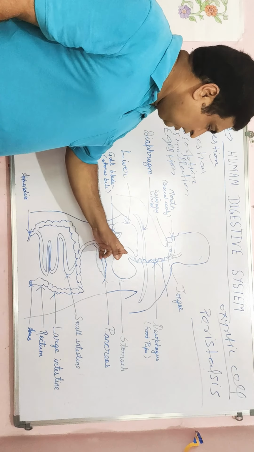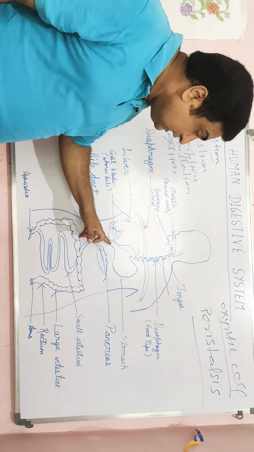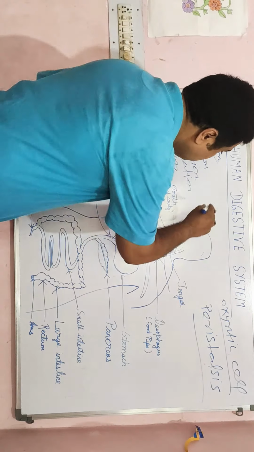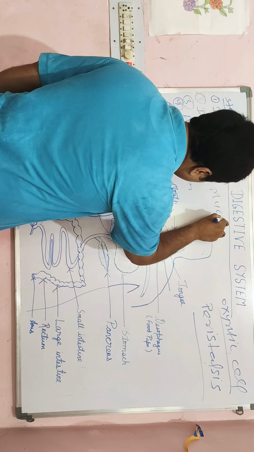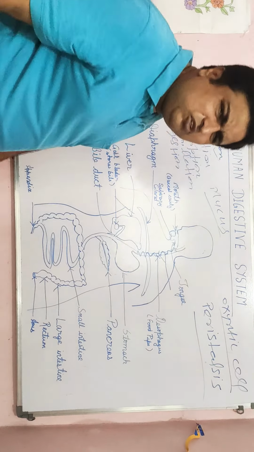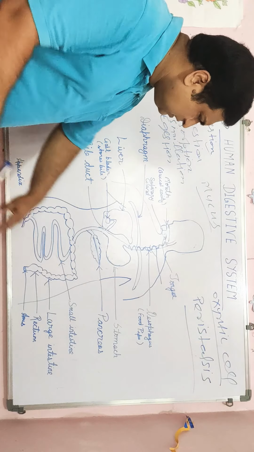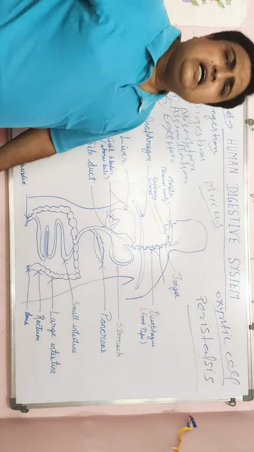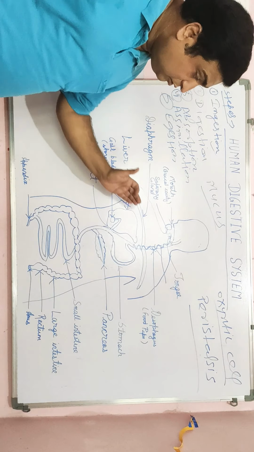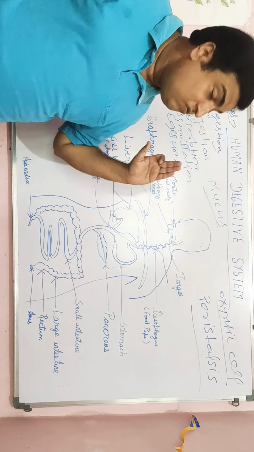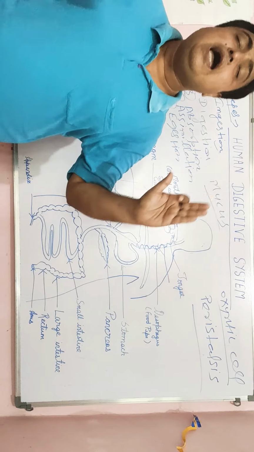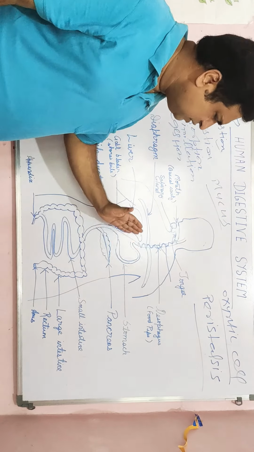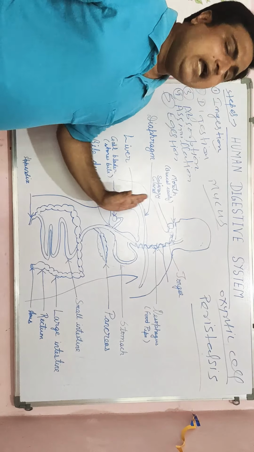Because the wall of the stomach also secretes mucus. What is mucus? Mucus forms a shield-like structure in the stomach, and it provides protection from HCl. That means it protects our stomach from HCl.